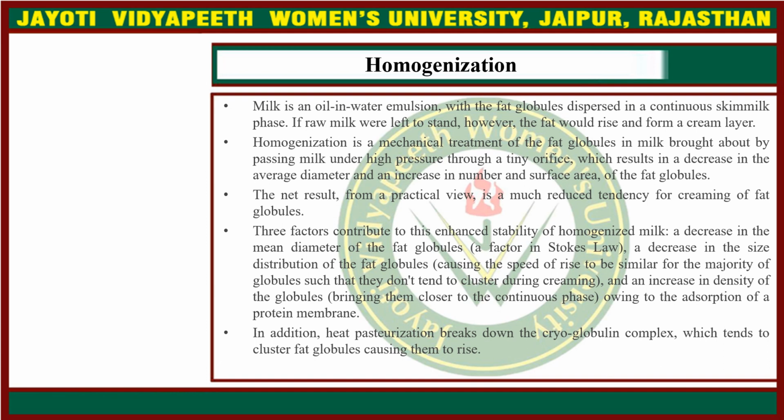skim milk phase. If raw milk were left to stand, the fat would rise and form a creamy layer. Homogenization is a mechanical treatment of the fat globules in milk, brought about by passing milk under high pressure through a tiny orifice, which results in a decrease in the average diameter and an increase in the number and surface area of the fat globules. The net result from a practical view is a much reduced tendency for creaming of fat globules.